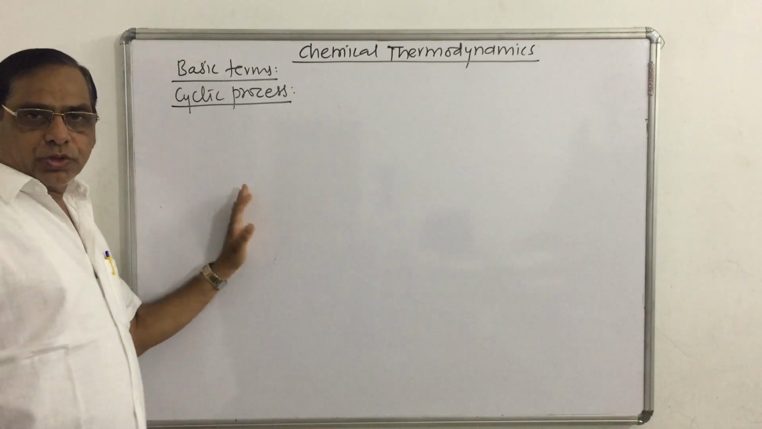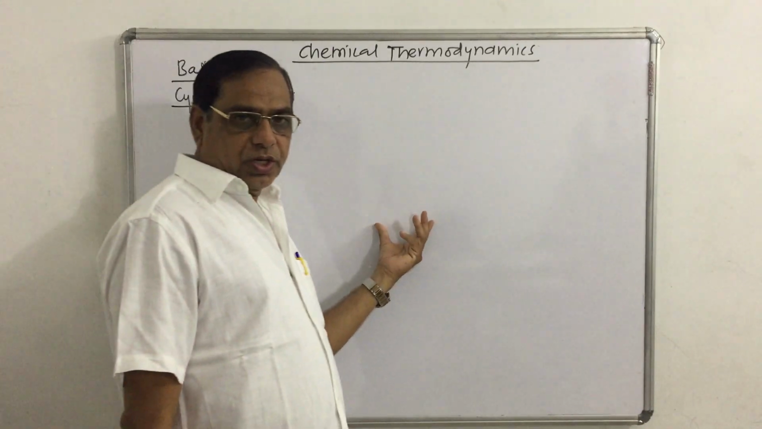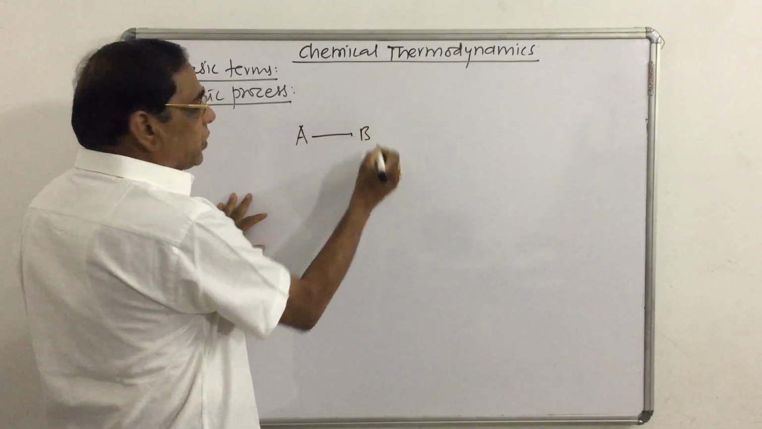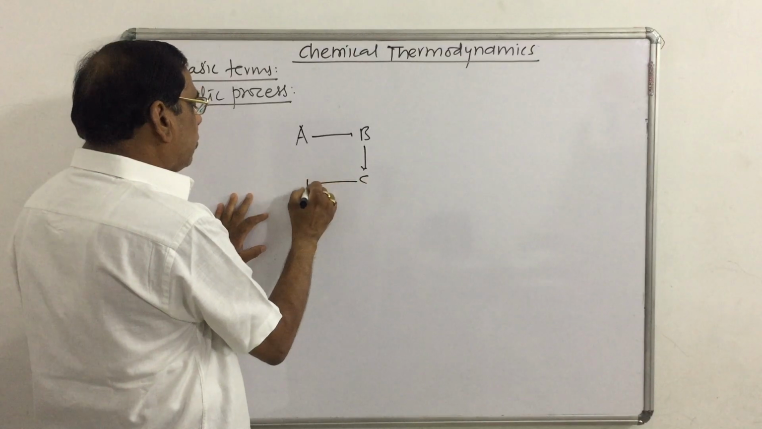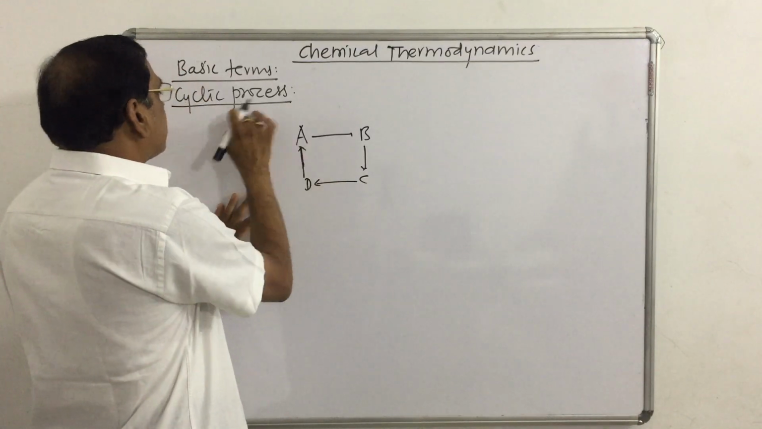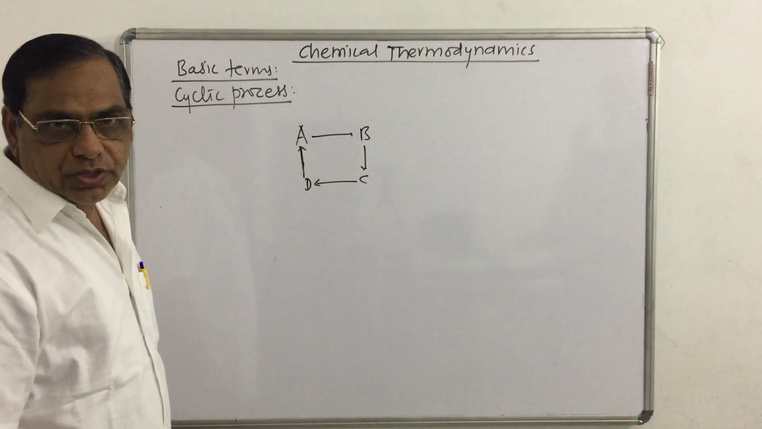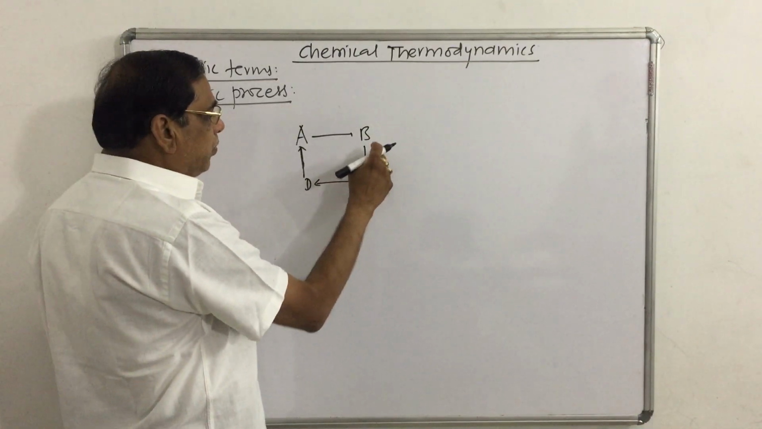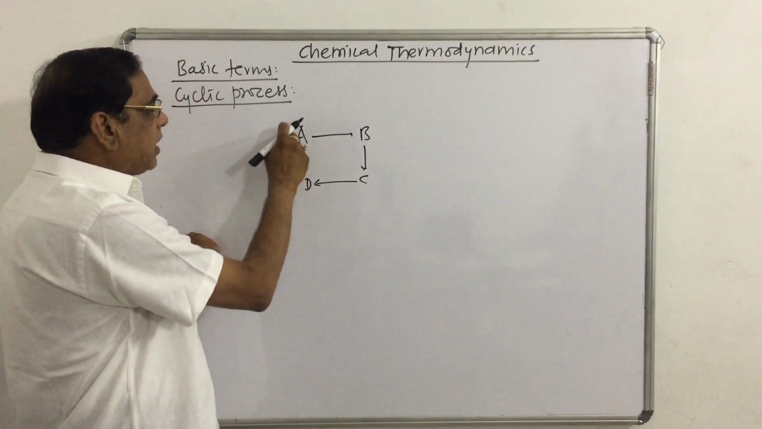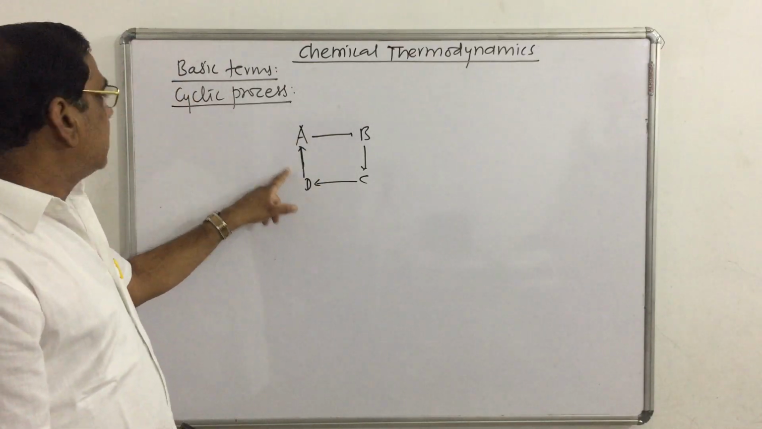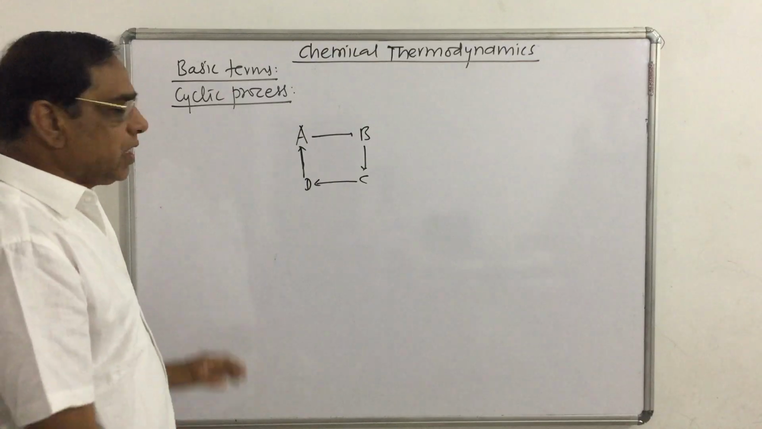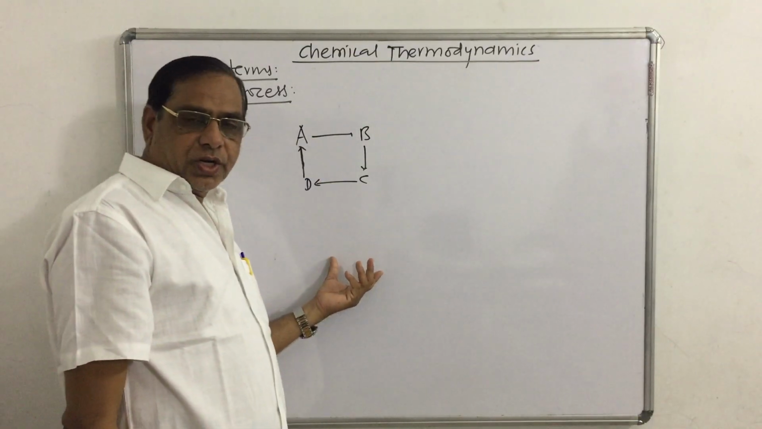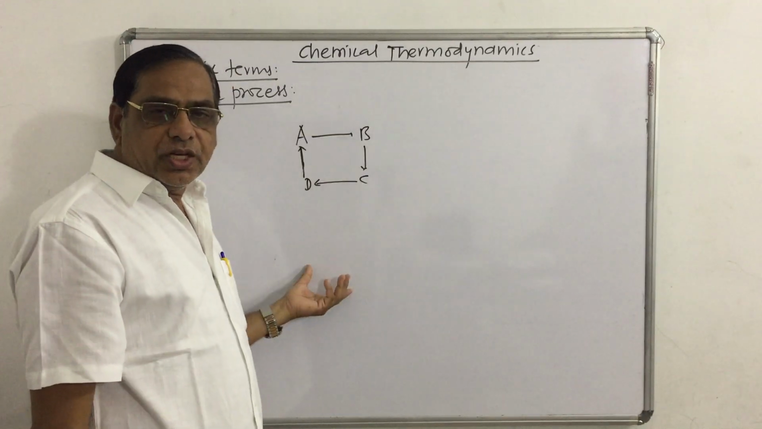Cyclic process: a process which undergoes a number of operations and again returns back to its initial state. Such a process is called a cyclic process. So here a cyclic process undergoes a number of operations. Suppose A to B, B to C, C to D, and again back to its initial state. Such a process is called a cyclic process. So very simple.